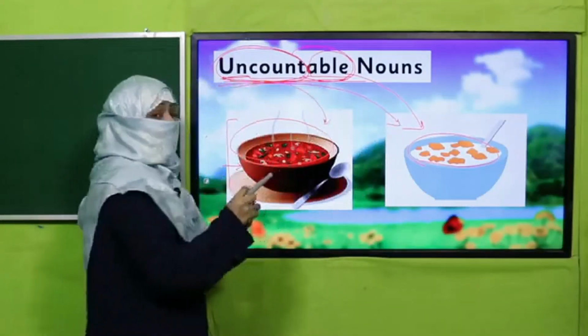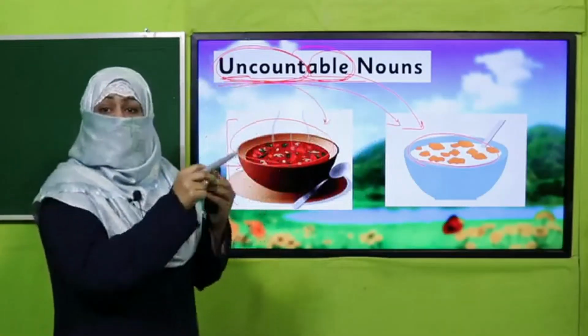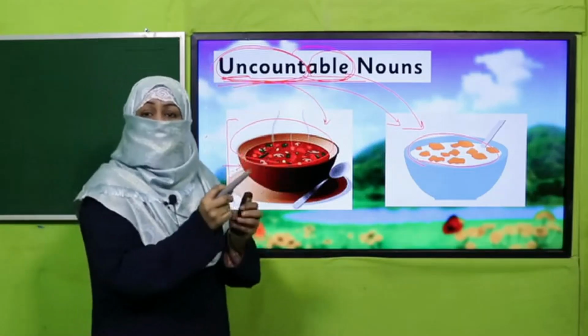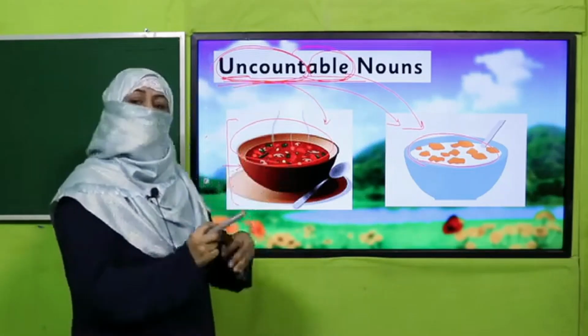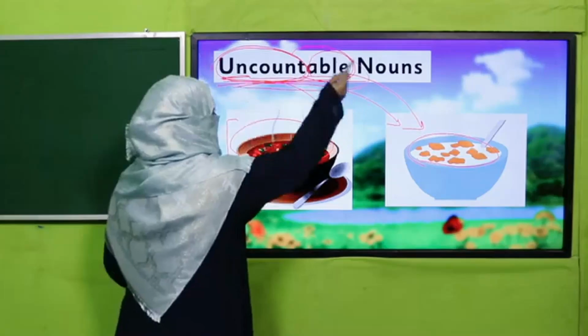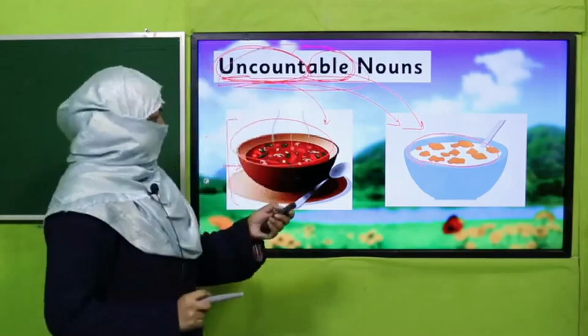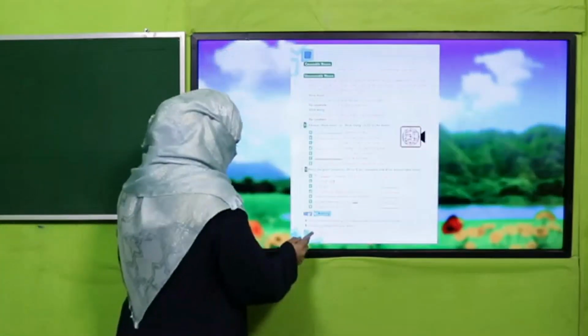Anything which you cannot count. And what does count mean? Which you count in numbers, 1, 2, 3, which is countable. Okay? And what you cannot count, that is uncountable. All right. So let's see what your book says about it.